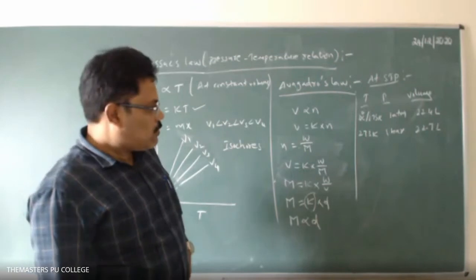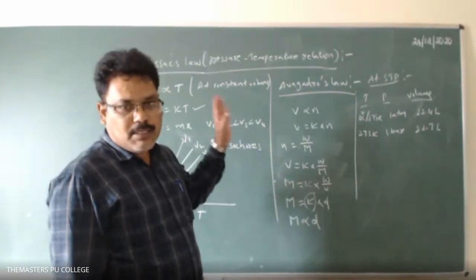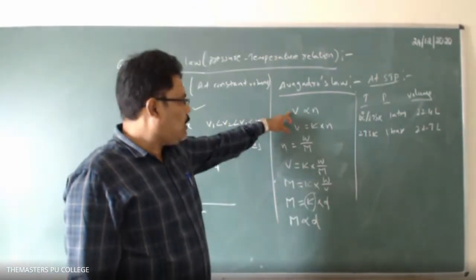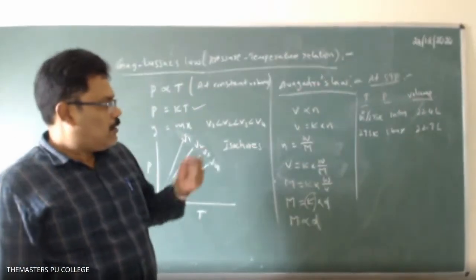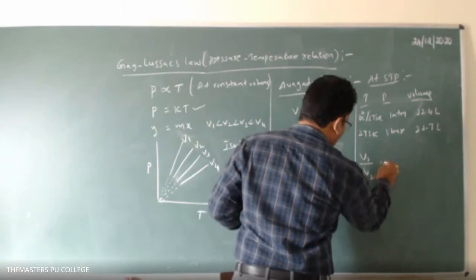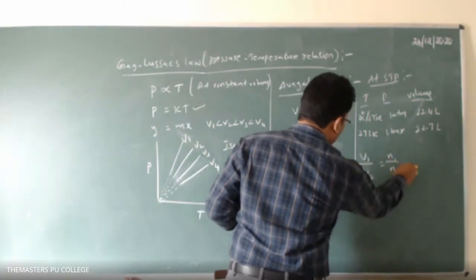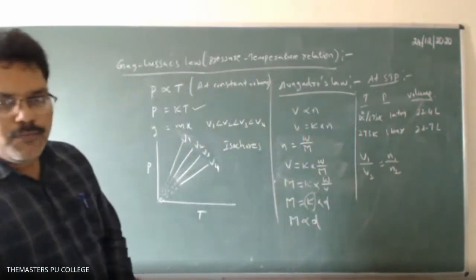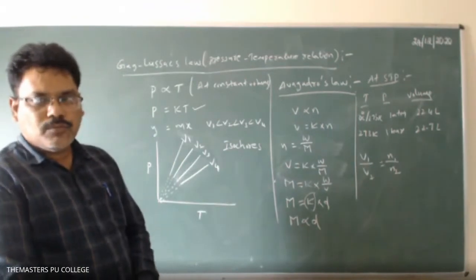These are very, very important formulas. From this, you can write one formula, that is V1 by V2 equals N1 by N2.